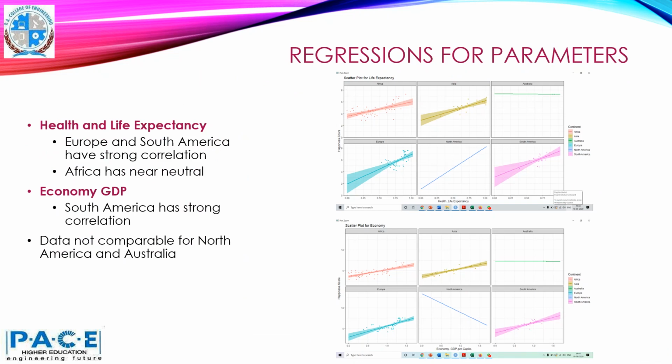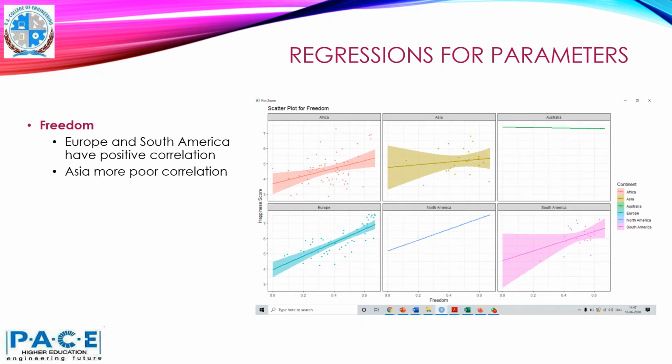Regression for various parameters. So for health and life expectancy, Europe and South America have the strong correlation. Africa has near neutral. Economy, GDP, South America has strong correlation. And data not comparable for North America and Australia. Regression for freedom, Europe and South America have positive correlation and Asia has more poor correlation.